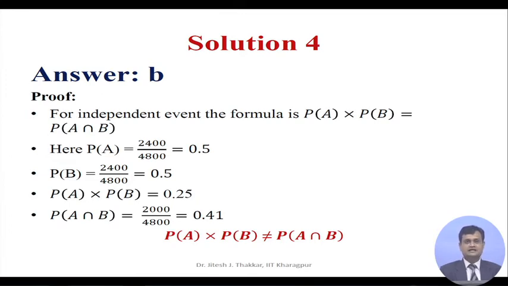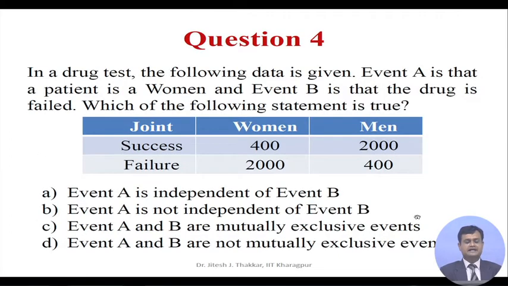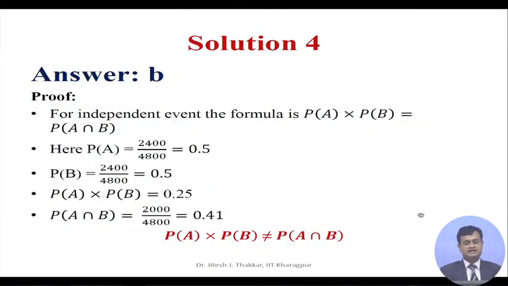Actually, if I see the data given in the problem, then probability A intersection B is 2000 divided by 4800 equal to 0.41, and these two, 0.25 and 0.41, are not matching, and hence the answer B, that is event A is not independent of event B, is correct.